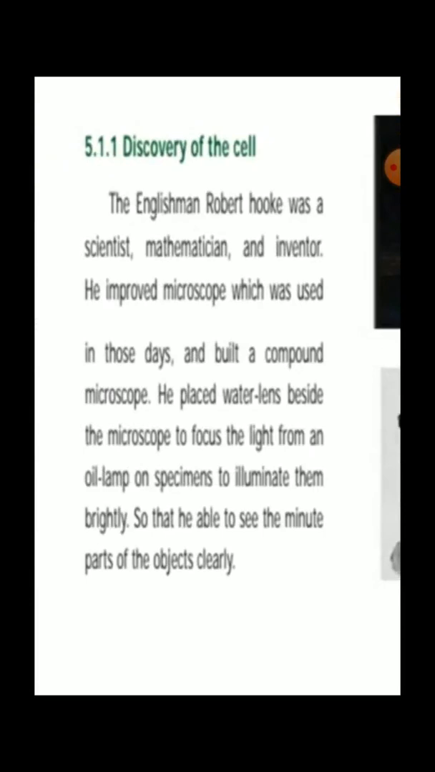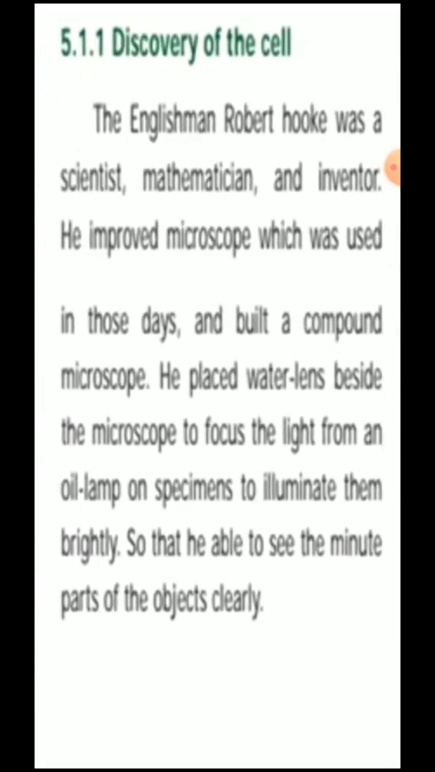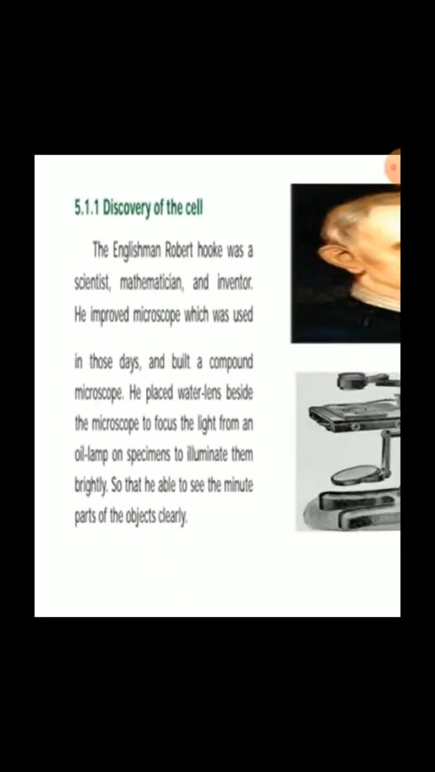Before he placed the water lens, he focused the light from the oil lamp on the specimens to illuminate them brightly. If the oil lamp is focused, it gives bright light. So first Hooke kept the oil lamp in place, and then he placed the water lens. Then it shows brightly, so that he is able to see the minute parts of the objects clearly.